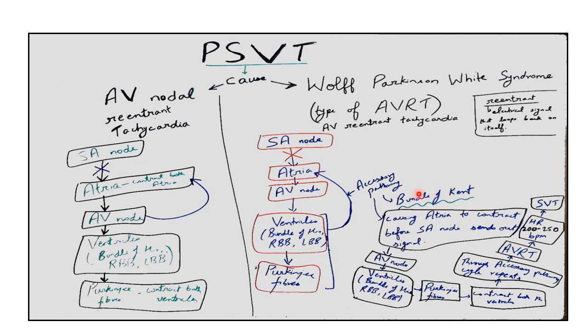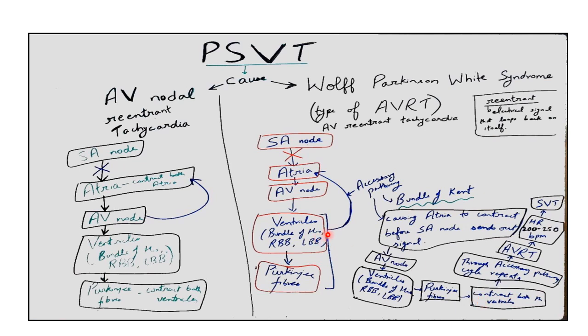In case of Wolff-Parkinson-White syndrome, that accessory pathway is called the bundle of Kent. This accessory pathway is causing the atria to contract before the SA node sends out a signal. So I put a cross mark in the SA node because the atria contract before the SA node gives out a signal. The atria contract because of impulses from the accessory pathway, and that impulse goes to the AV node, then ventricles, bundle of His, right bundle branch, left bundle branch, Purkinje fibers, and thus both the ventricles contract.